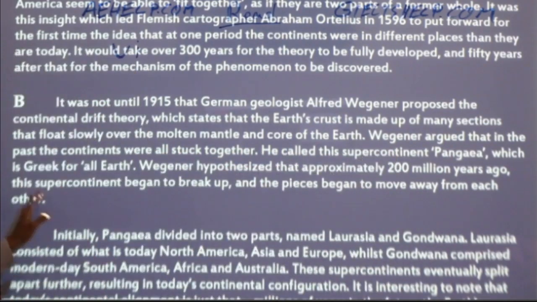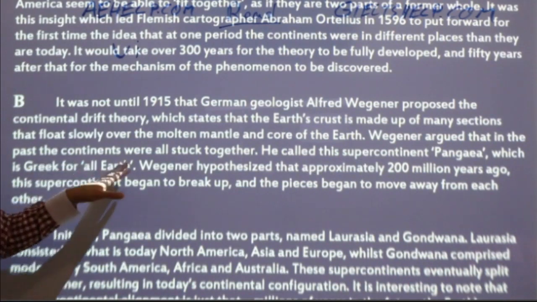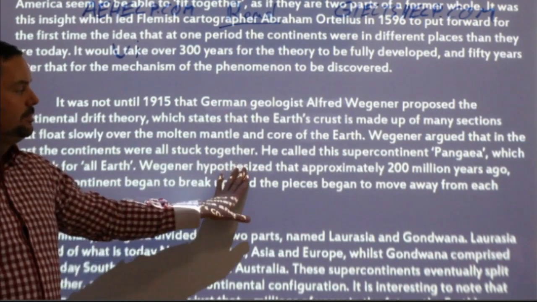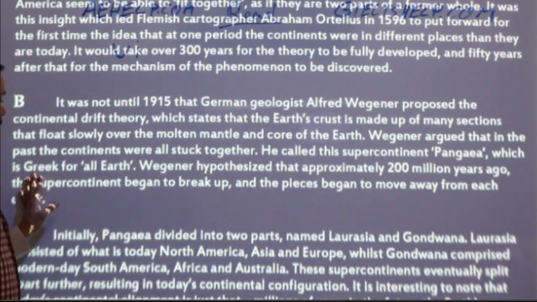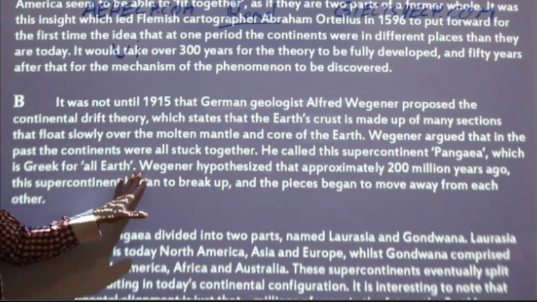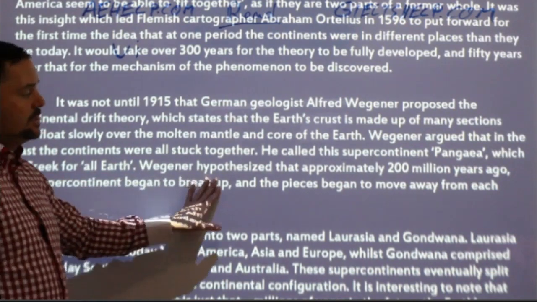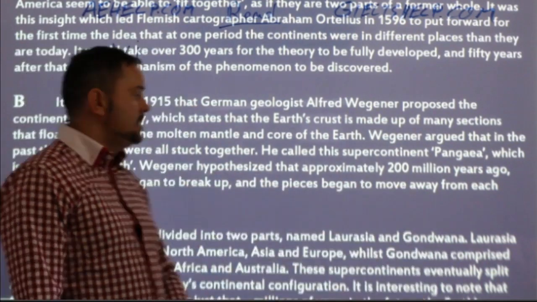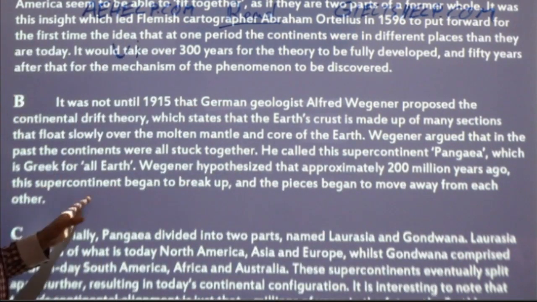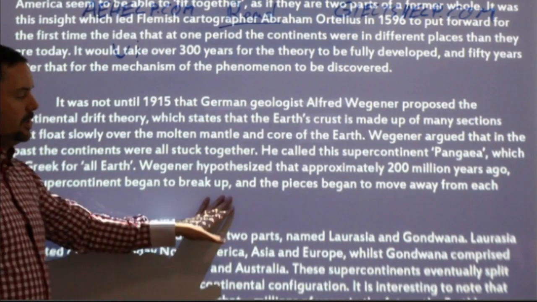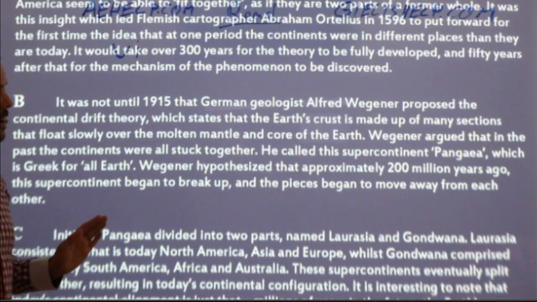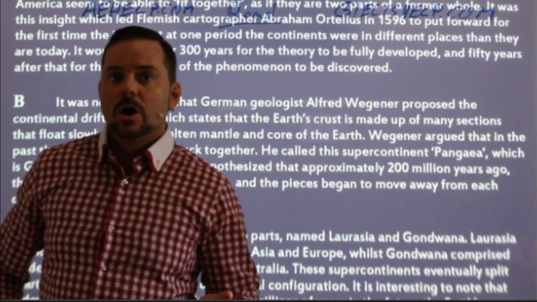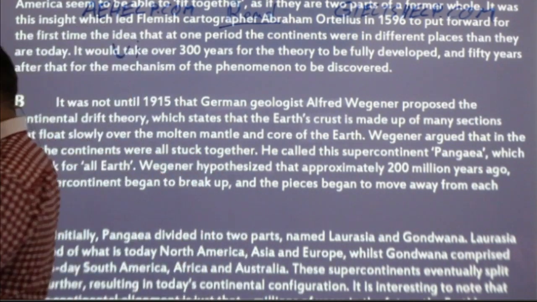Wegener argued in the past the continents were all stuck together. He called this supercontinent Pangaea, which is Greek for all Earth. Wegener hypothesized that approximately 200 million years ago, this supercontinent began to break up and the pieces began to move away from each other. Okay, what is this paragraph about?